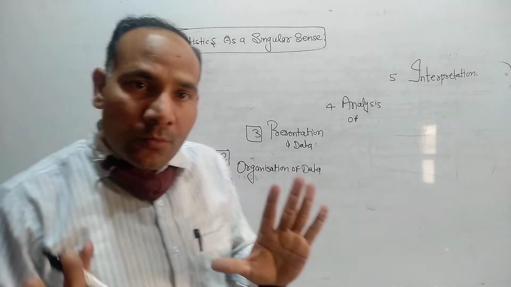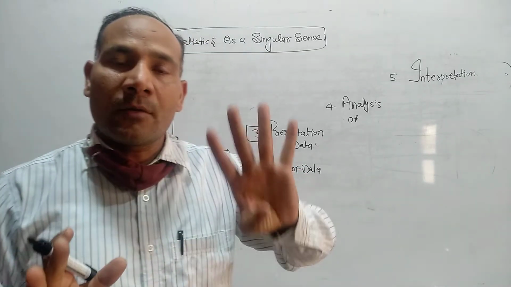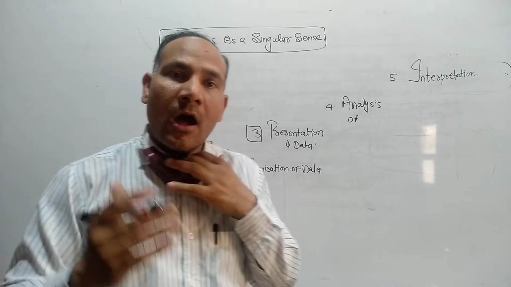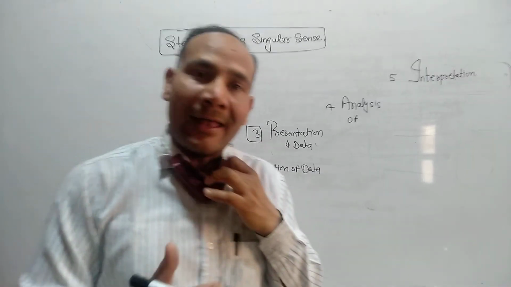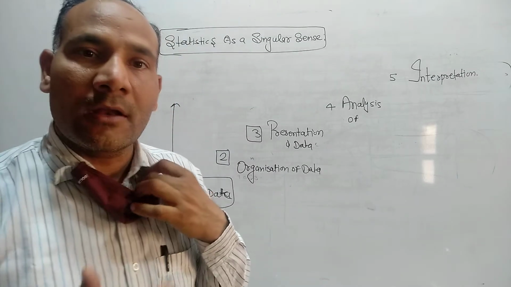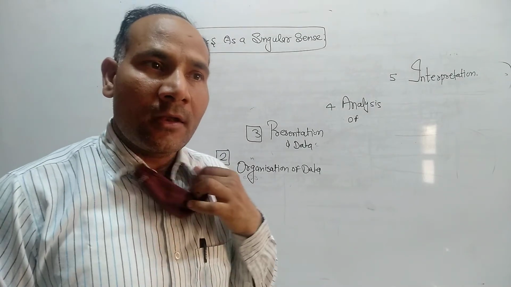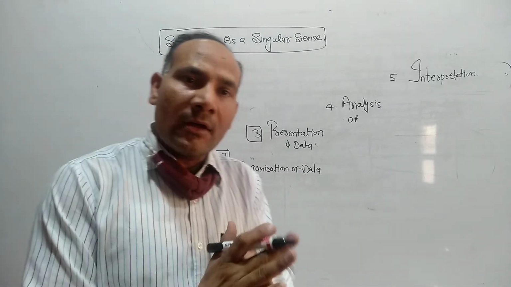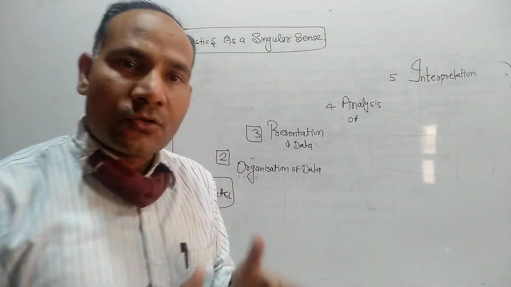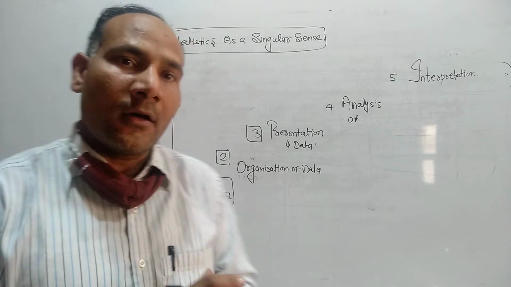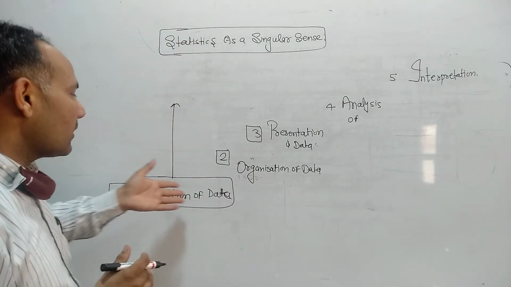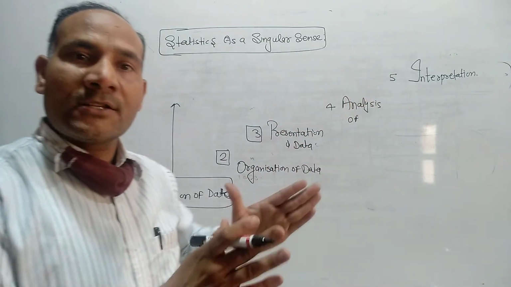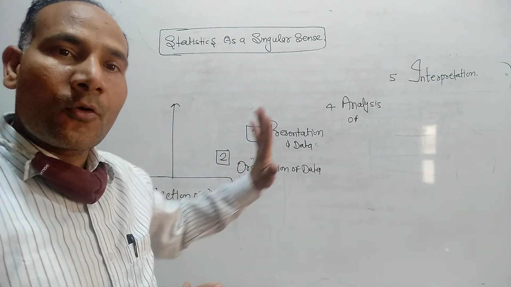Just assume we want to calculate the total population in the economy. We want to calculate how much wheat was produced in that year, how much rice, how much gram, and how many students passed the 10th class. For that we first need to study collection of data. There are various methods for the collection of data. These are 5 definitions. The total chapter comprises 5 points.